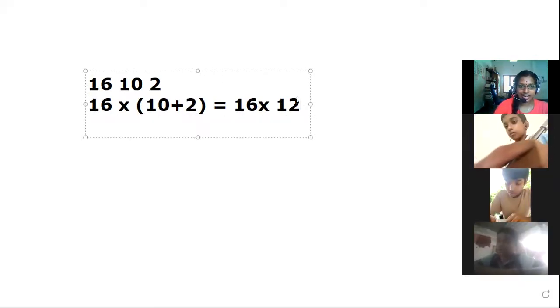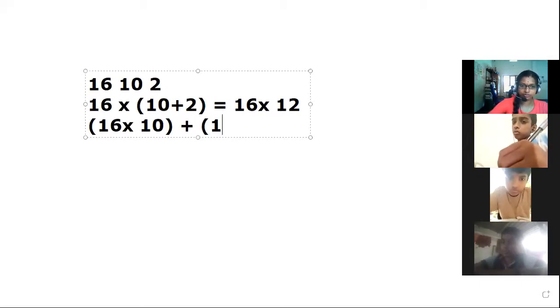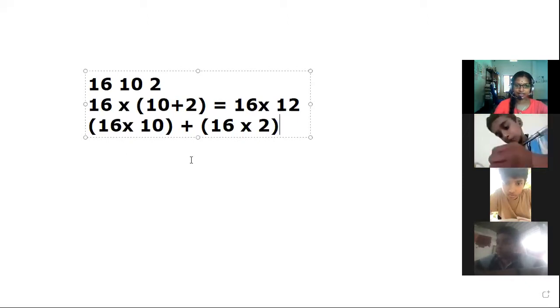Also we can write it as 16 into 10 plus 16 into 2. This is the distributivity of multiplication over addition. That is, 16 into 10 plus 2 can be written as 16 into 10 plus 16 into 2. You can check this answer if it is correct.